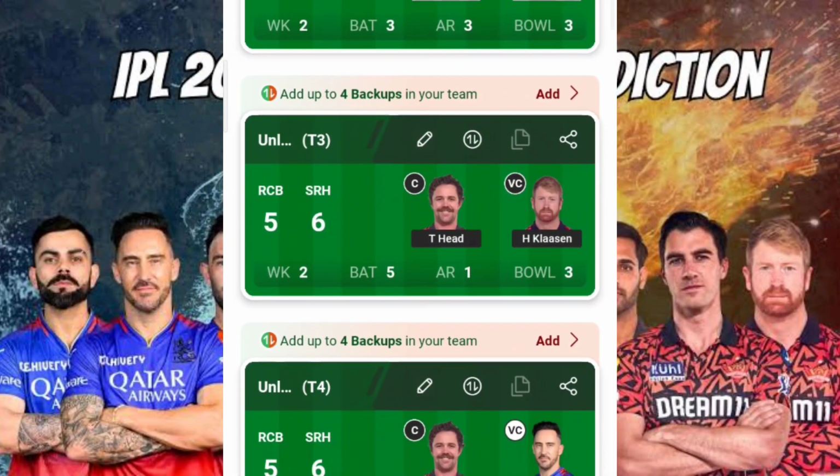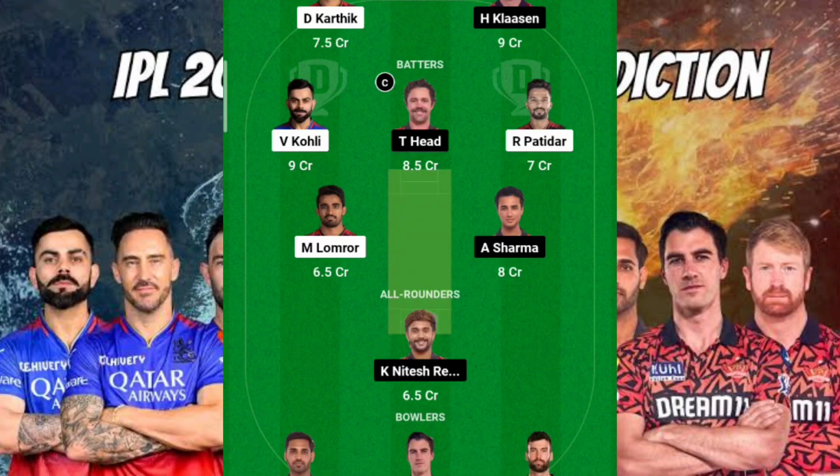Fine. So coming to the third team, this is again a very much needed case, where SRH tosses up and opts to bat first. Here I've kept Travis Head as my captain, and Heinrich Klaasen as my vice captain, because I feel very strongly that Klaasen can be a dark horse player of today's match. He is one such player who can hit any ball, whether it's spin or pace, anywhere in the ground, in any direction, towards the six, not even the boundaries, towards six only. So that is one thing that we should consider.